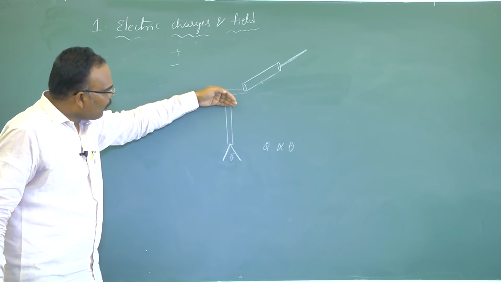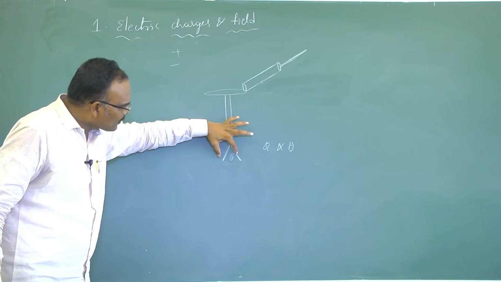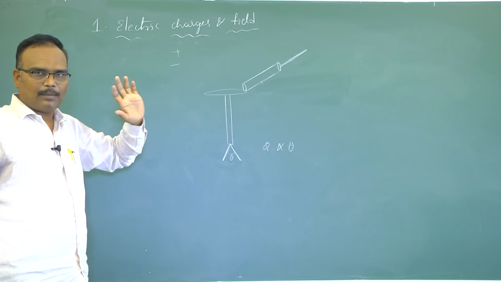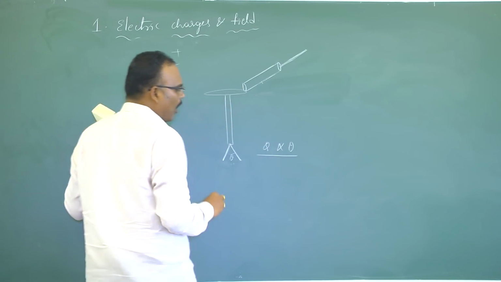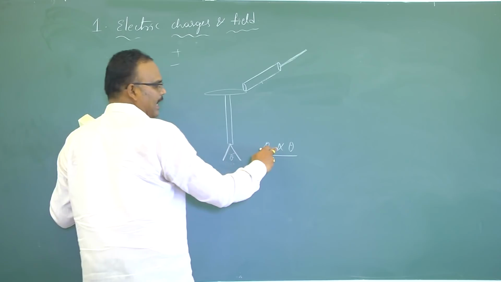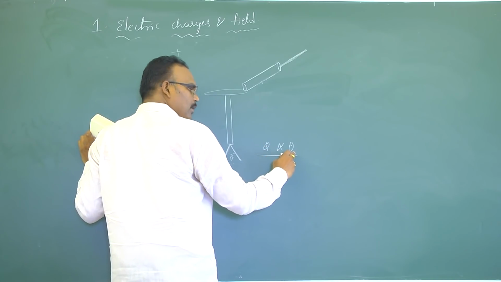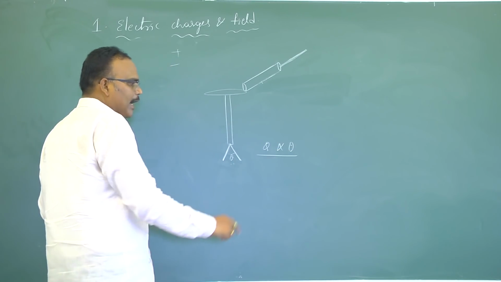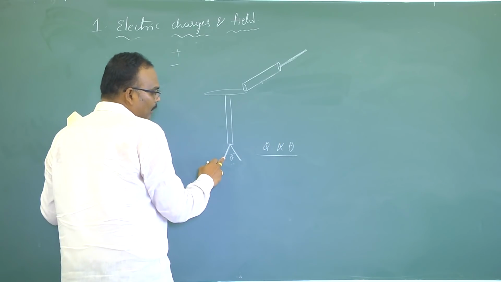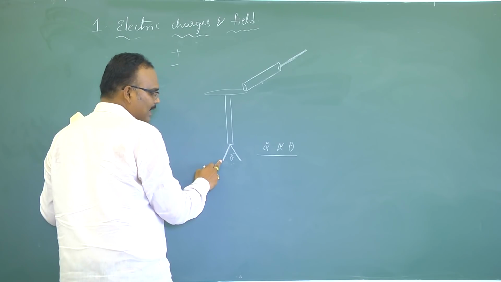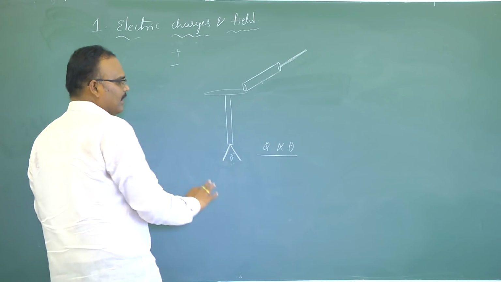If the amount of charge flow is less, we will observe small angular divergence. By knowing the angular divergence, I can even calculate the magnitude of charge present on these gold leaves. This is important.